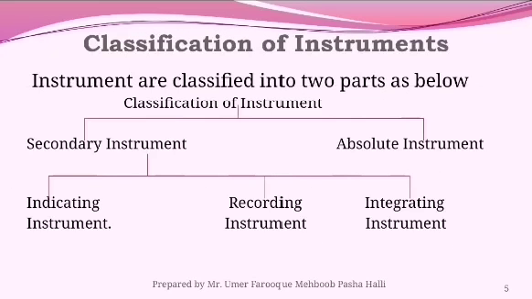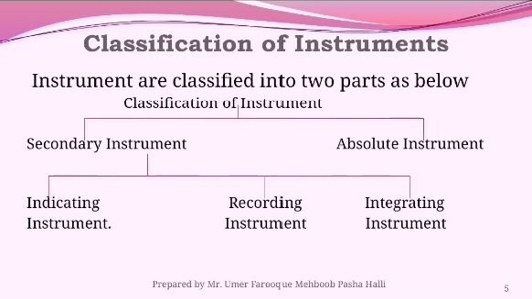Next, we are discussing the classification of instruments. Classification of instruments is divided into mainly two parts. First is the secondary instrument and second is the absolute instrument. A secondary instrument is such that the magnitude of the quantity can be determined only from the deflection of the instrument. That is divided into three categories: 1. Indicating instrument, 2. Recording instrument, 3. Integrating instrument.